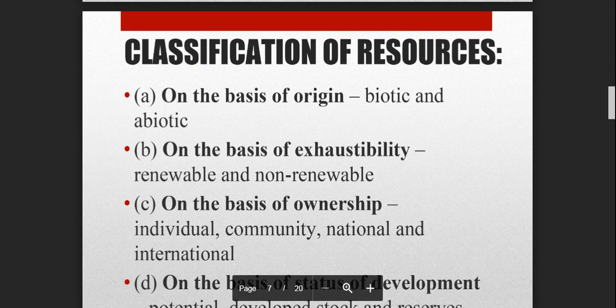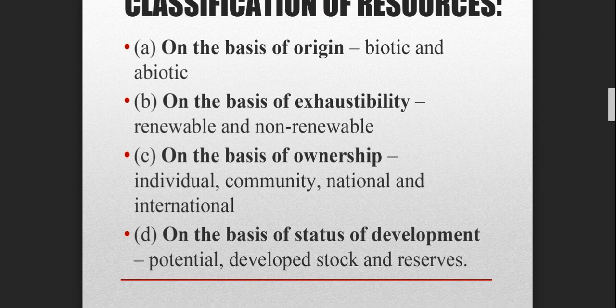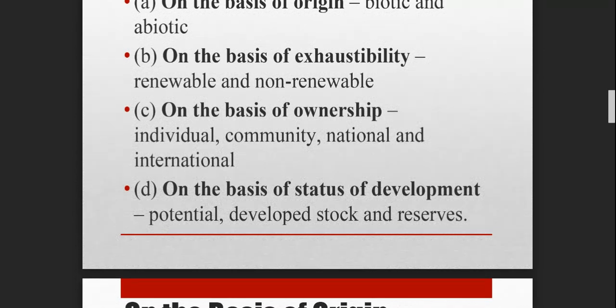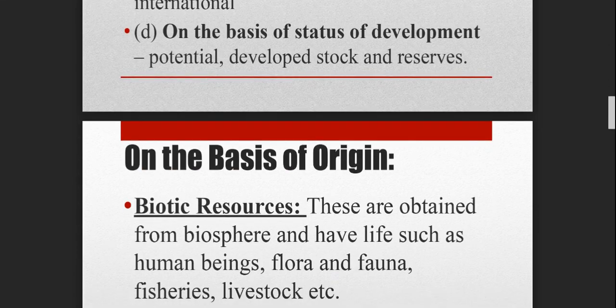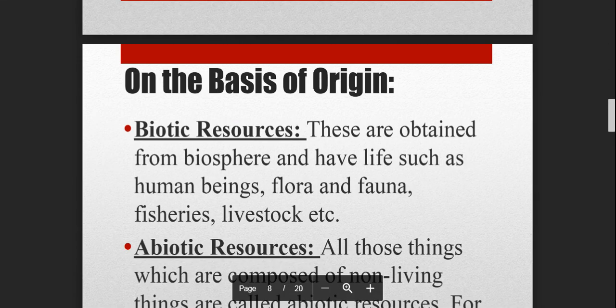classification of resources. So how are we going to classify all these resources? On the basis of origin, that is biotic and abiotic; on the basis of exhaustibility, that is renewable and non-renewable; on the basis of ownership, like who they belong to: an individual, a community, a nation, or international resources. Then on the basis of status of development: potential, developed, stocked and reserved, right? So we will study about all this one by one. Let's start from the basis of origin.